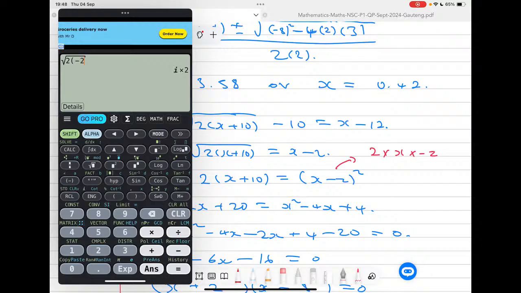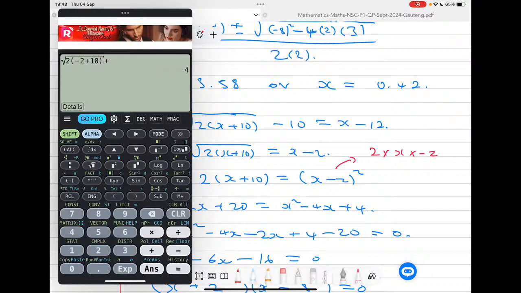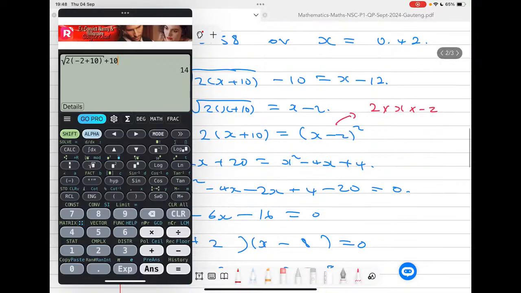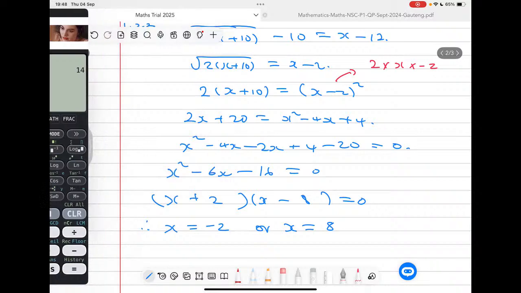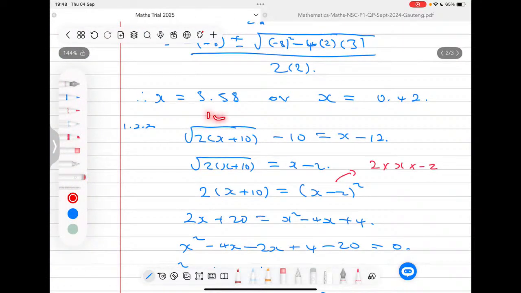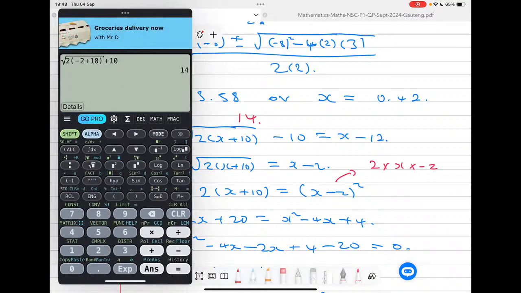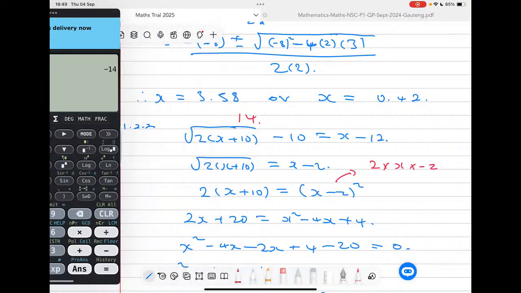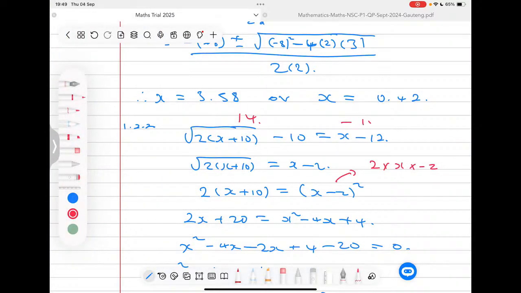So I'm going to have negative 2 in place of x plus the 10, and then you close the bracket, and obviously you must remember that we're having here a plus 10. So this means that on the left hand side I have a 14. Let's see the right hand side. On the right hand side, I'm having a negative 2 and a negative 12, and this gives me a negative 14.